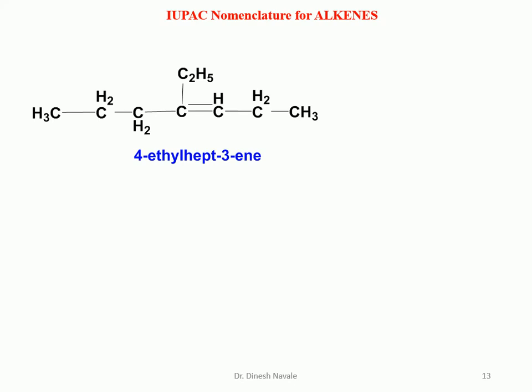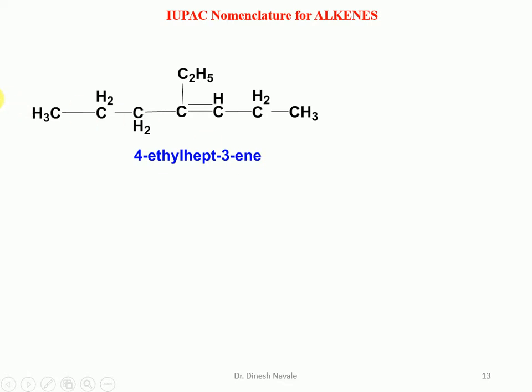So what is the next compound? The substituent is ethyl. And again we have to select the longest possible carbon chain. So it is carbon number 1, 2, 3, 4, 5, 6 and 7. So it is a heptane, but it is an alkene, so it is going to become a heptene. And the position of the carbon-carbon double bond is carbon number 3 and carbon number 4. So we have to utilize the lowest number as 3. So it is hept-3-ene. And the substituent which is present at carbon number 4 is ethyl. So it is 4-ethylhept-3-ene as the nomenclature.